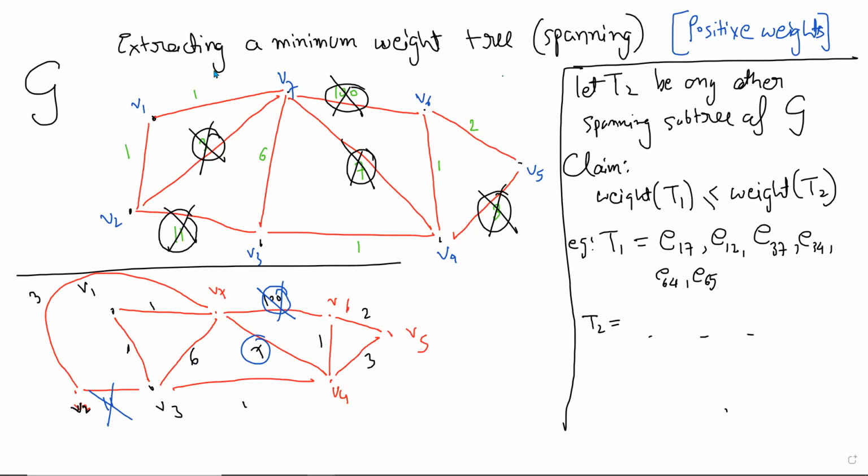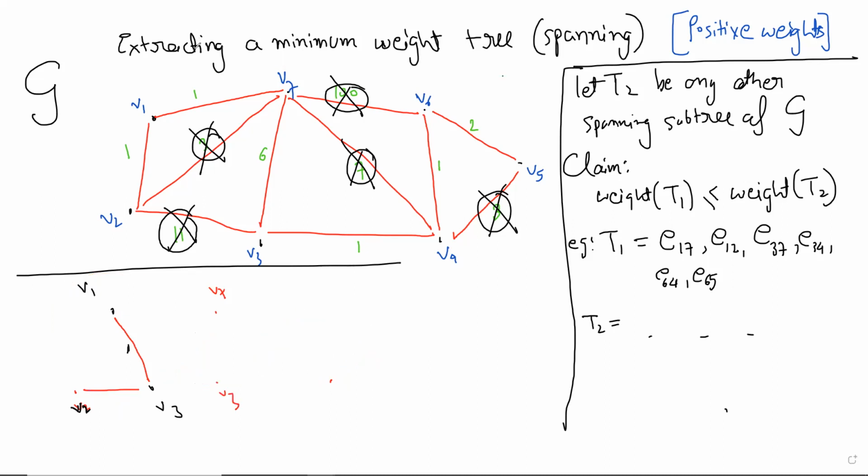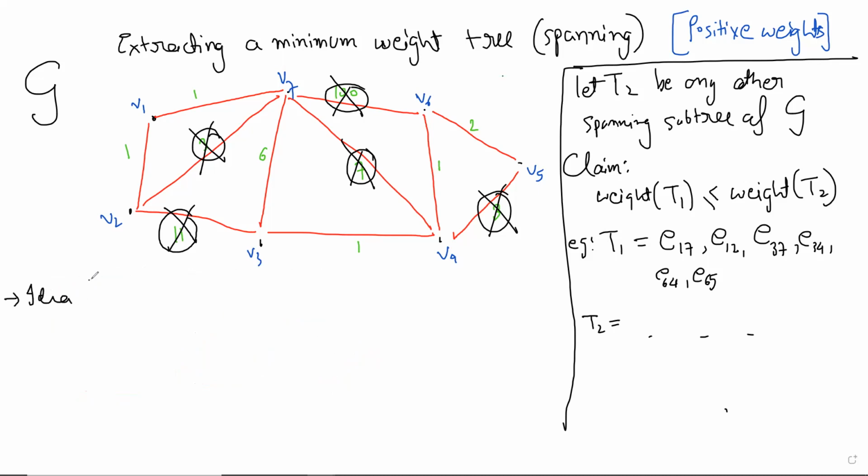Now, just one request: please take graphs and find minimum spanning trees by using this method or other methods which we'll discuss, because you have to really do it, and you will get a sense of it more and more. But let me write the idea I had. So the idea was to compare T1 and T2.